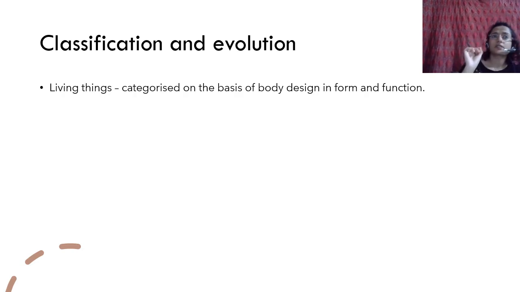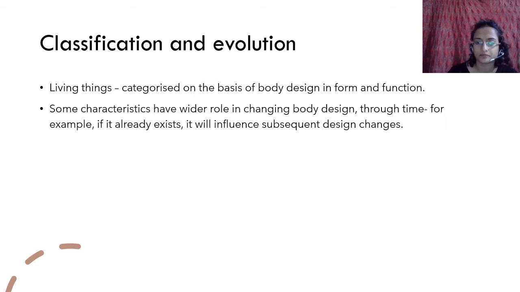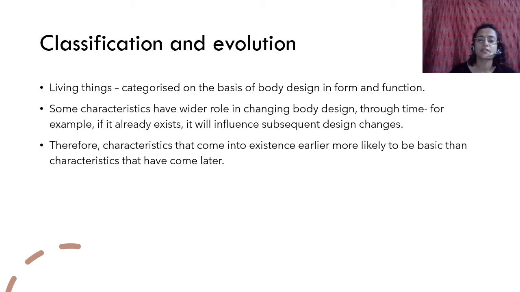There is a certain relation between classification and evolution. Living things are categorized on the basis of body design and form and function, right? हमने एक बार we came down to own food and outside food, then we split. हाँ कि body structure and body function पे we decide. So some characteristics have a wider role in changing body design through time.